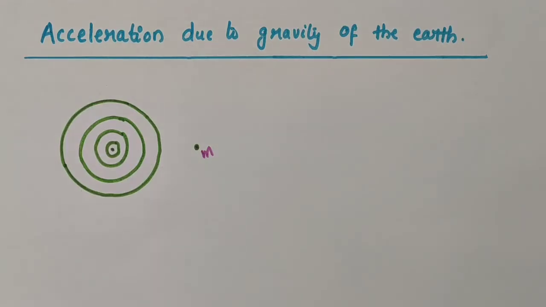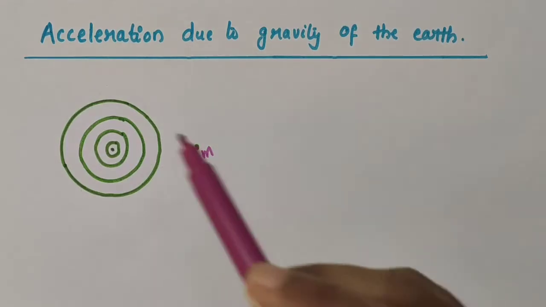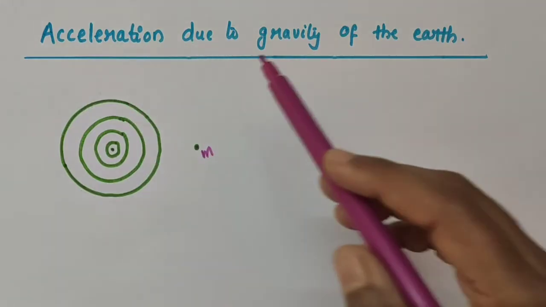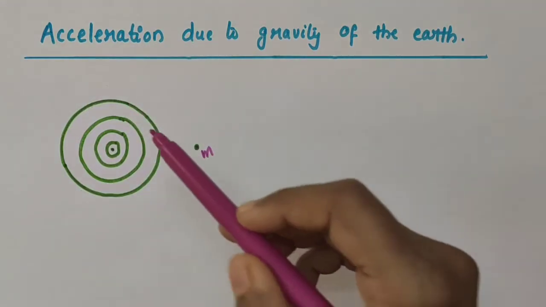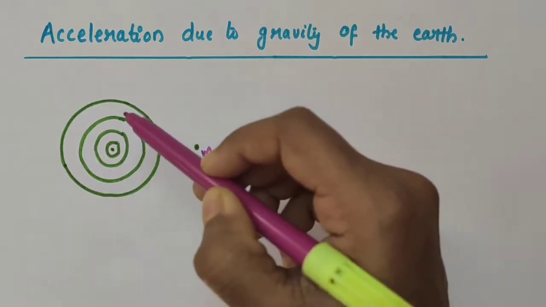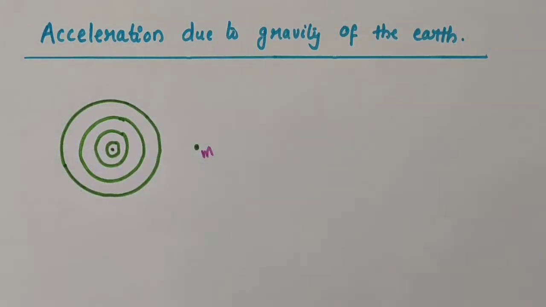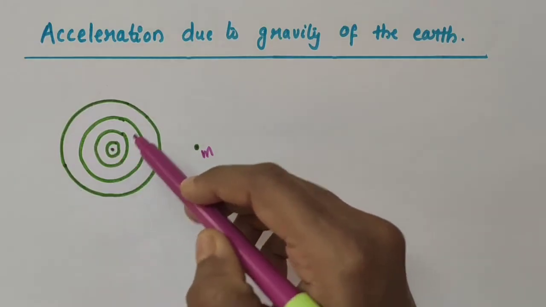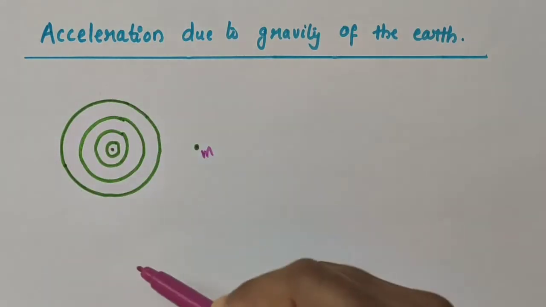Hello everyone. In this video, we are going to discuss acceleration due to gravity of the earth. See, the earth can be imagined to be a sphere made of a large number of concentric spherical shells, with the smallest one at the center and the largest one at its surface.